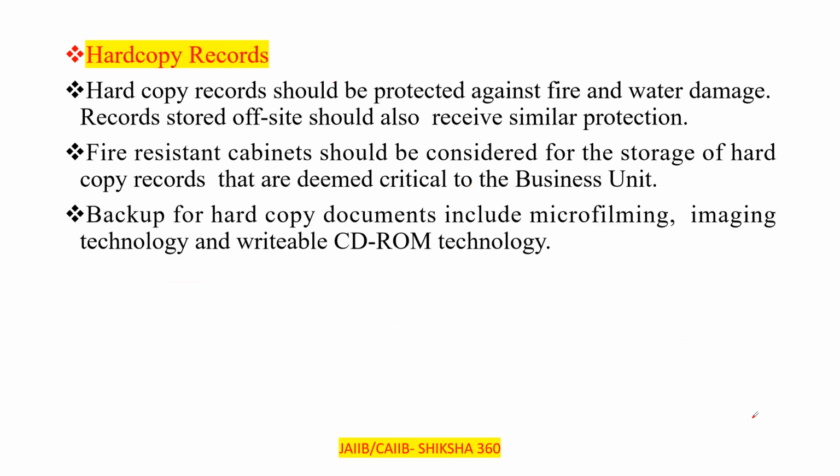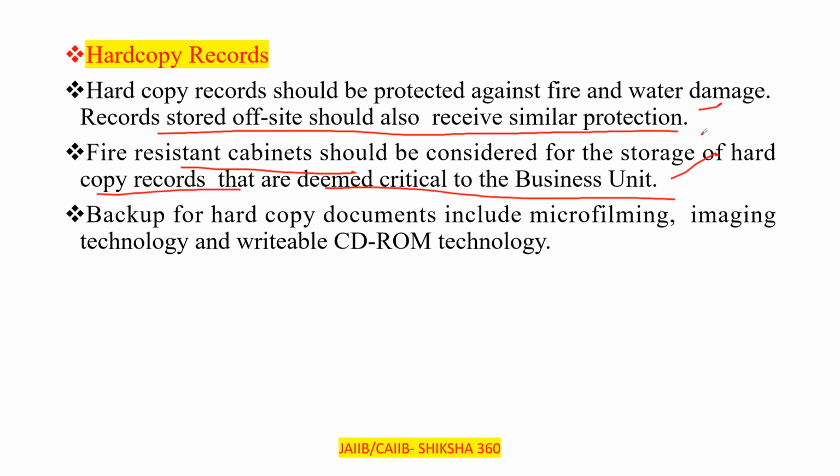Now move to the next one, that is hard copy records. We also have to maintain that. Hard copy records should be protected against fire and water damage. Records stored offsite should also receive similar protection. Fire resistant cabinets should be considered for the storage of hard copy records that are deemed critical to the business units.